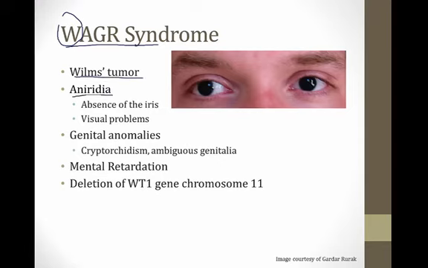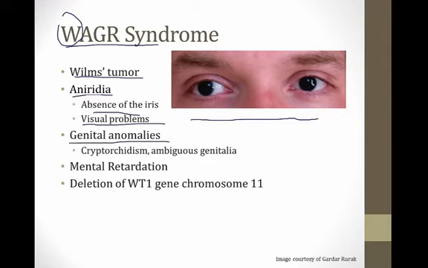The A is for aniridia, and aniridia is absence of the iris. And if you look at this picture over here on the right, you'll see that this person has no irises, just pupils. And in fact, that's one of the ways the WAGR syndrome is often picked up in children, is because it's noticed that they don't have any irises. These children will also have visual problems.